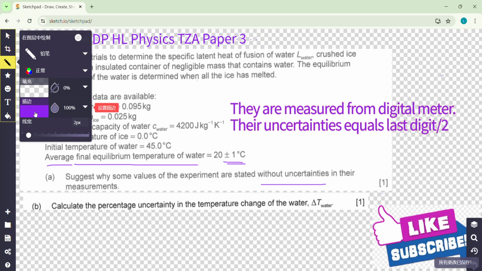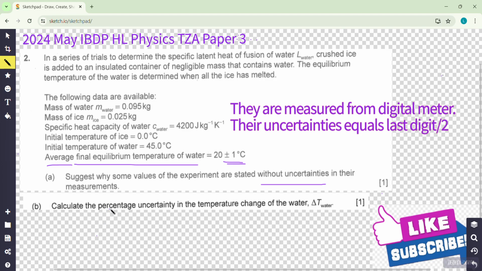For B, fairly complicated, but just 1 mark. Sometimes I think it's too mean, but we still need to do it. Find the percentage uncertainty in the temperature change of the water, delta T. So first of all, you need to find the temperature change, right? So the temperature change of water. You need to look at the question.